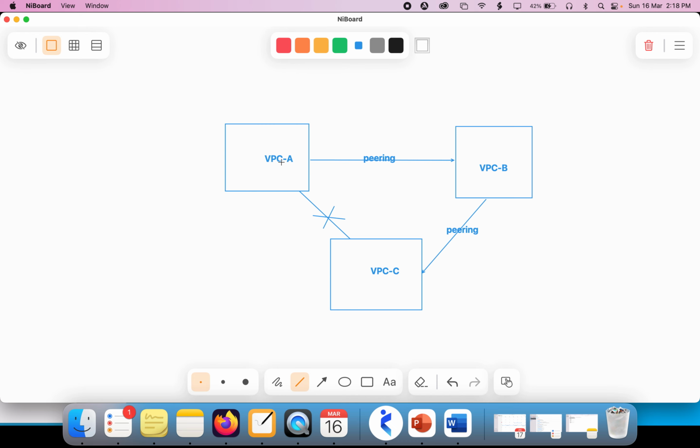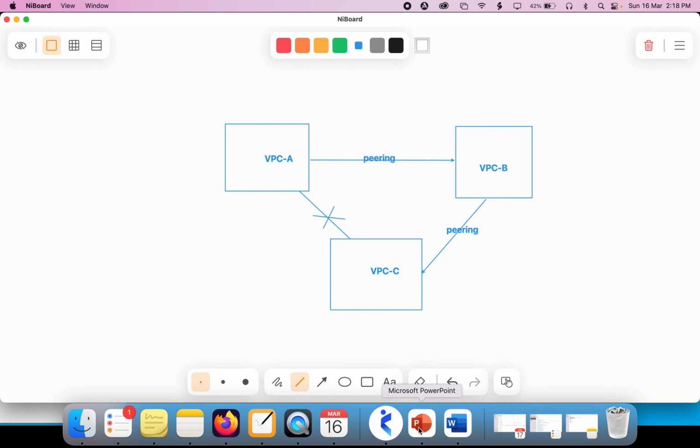VPC A will be able to connect only to VPC B, and VPC C will be able to connect only to VPC B. So both the VPCs will have access to VPC B only, but VPC A will not be able to have access to VPC C, because of the limitation. What do you mean by transitive? Transitive means there is no relation between VPC A and VPC C if you don't create an explicit peering between VPC A and VPC C.